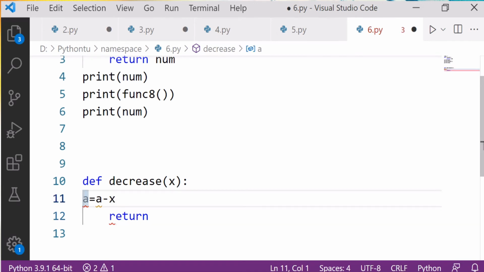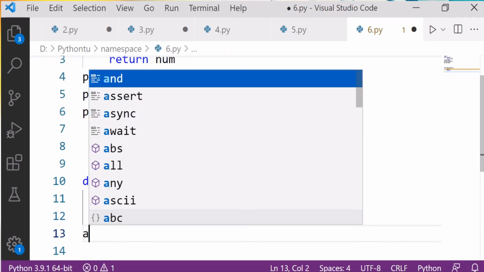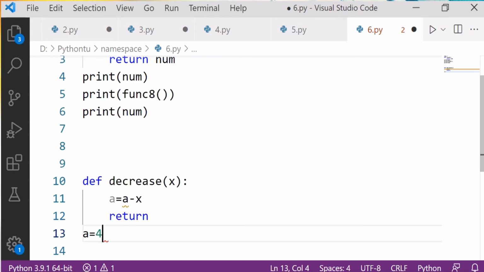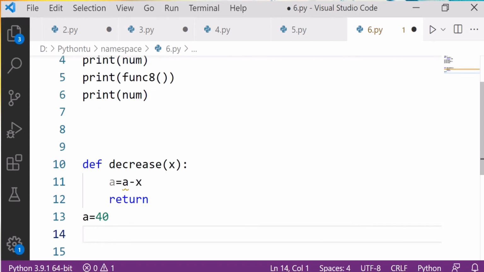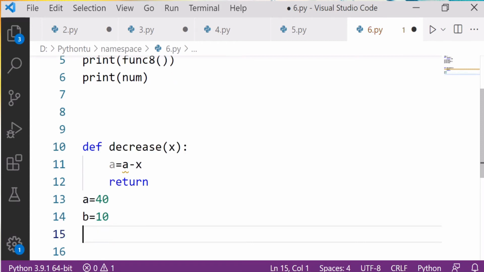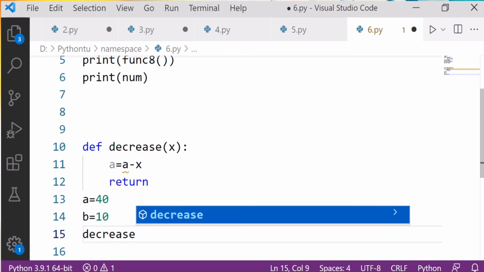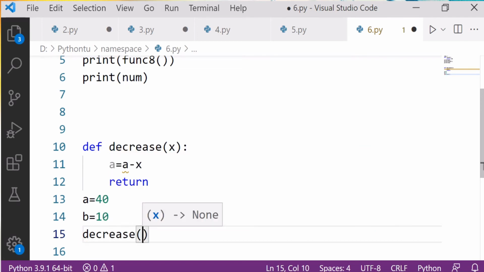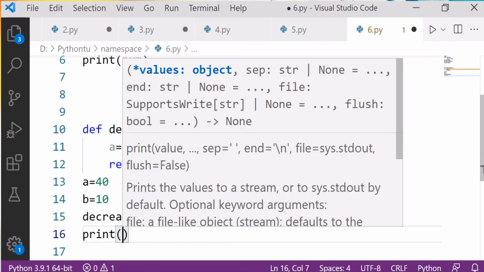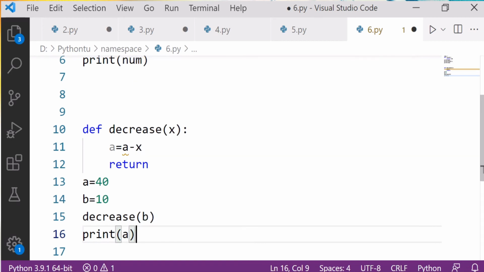Now after that I have to assign the values. I am saying here a value is 40, and b value is 10. And I say decrease b, and print a.